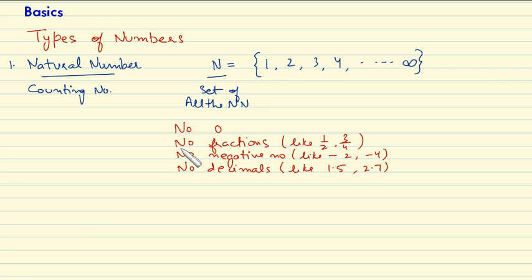For reference, I have also written down that natural numbers contain only the numbers starting from 1 to infinity. They do not contain 0, they do not contain fractions, they do not contain negative numbers, they do not contain decimals either. So this was the story of natural numbers. Now I hope that you have understood what natural numbers are.